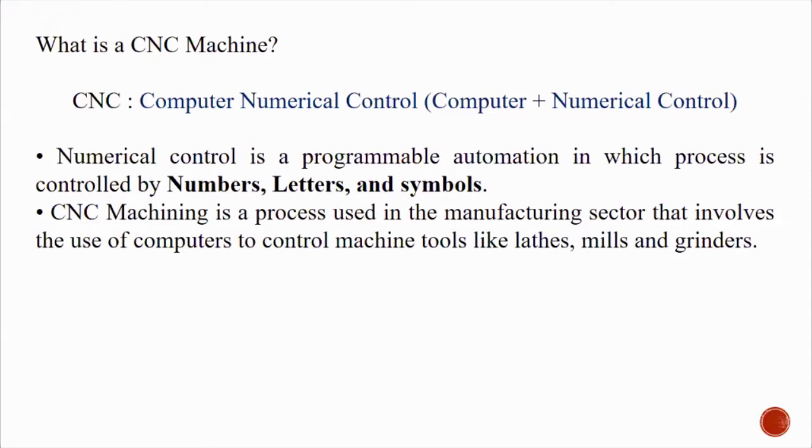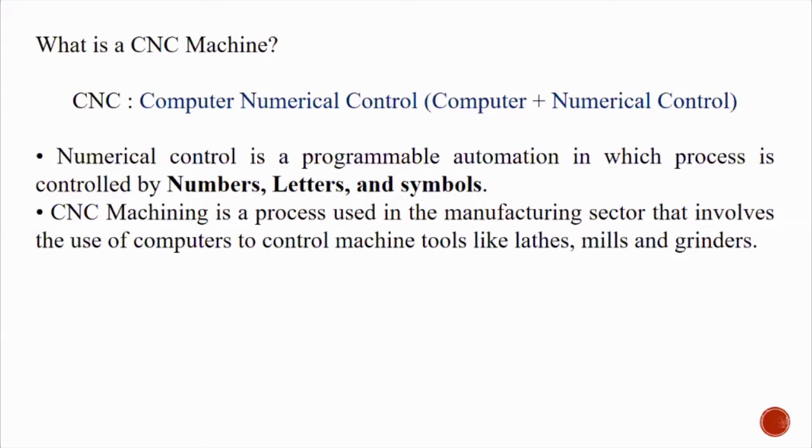Keeping all these numbers, letters and symbols, we have generated separate programmings that we call G programming and M programming, which is a little out of focus.